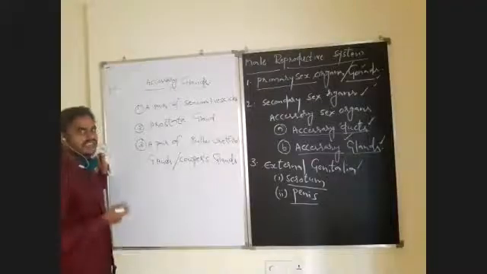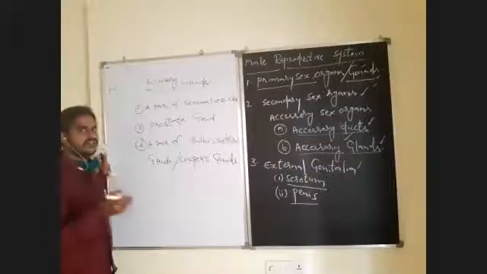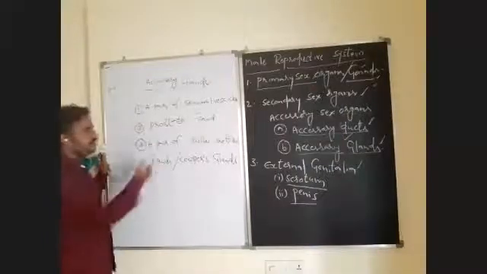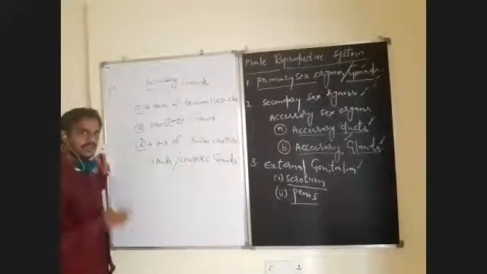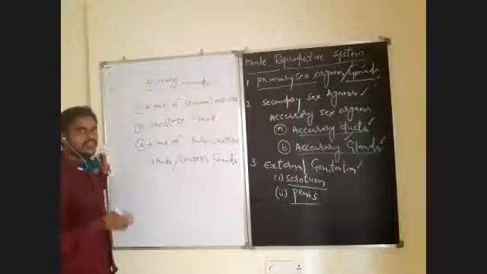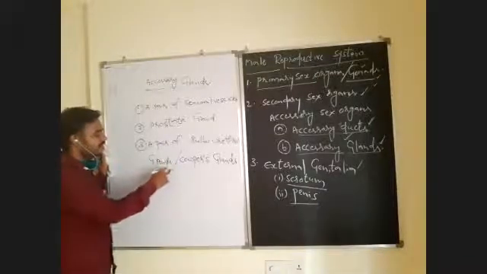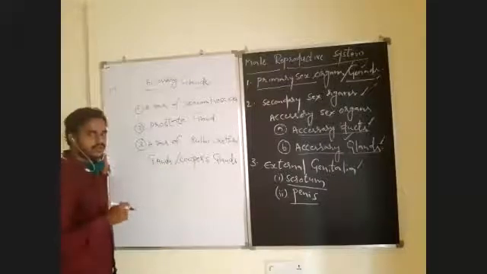These glands secrete alkaline secretions which are essential for the nourishment of spermatozoa, and they also maintain a particular alkaline pH in the female reproductive tract, which is essential for the survival of spermatozoa. That we have to remember.